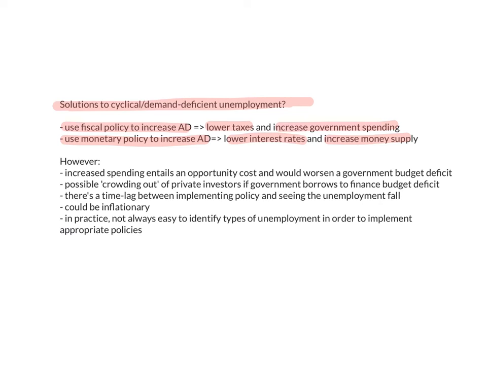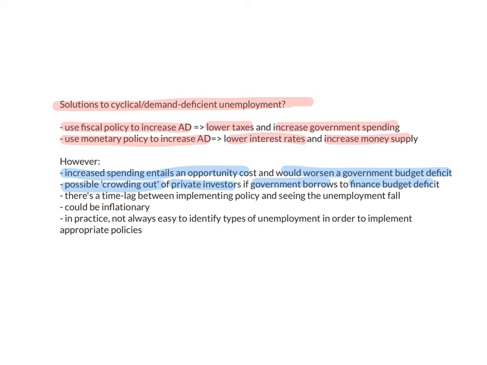However, this increased spending, remember, always entails an opportunity cost and will worsen a government budget deficit. So if the government has a budget deficit, this will make it worse. It could lead to possible crowding out of private investors, because if the government borrows to finance a budget deficit, this will lead to a higher interest rate, which will discourage private investors from borrowing. So this is called crowding out. It's not a good thing.